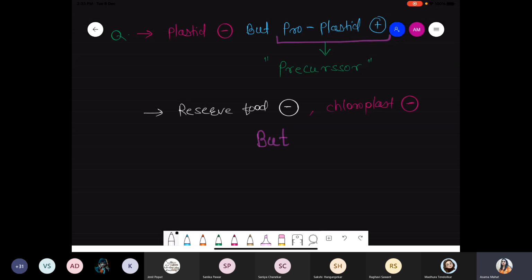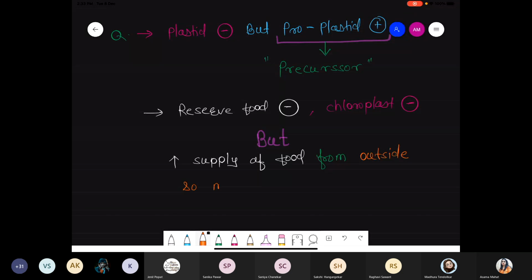So simply we are talking about reserved food material absent, chloroplast absent, but high supply of food from outside. Outside means what? Surrounding area.